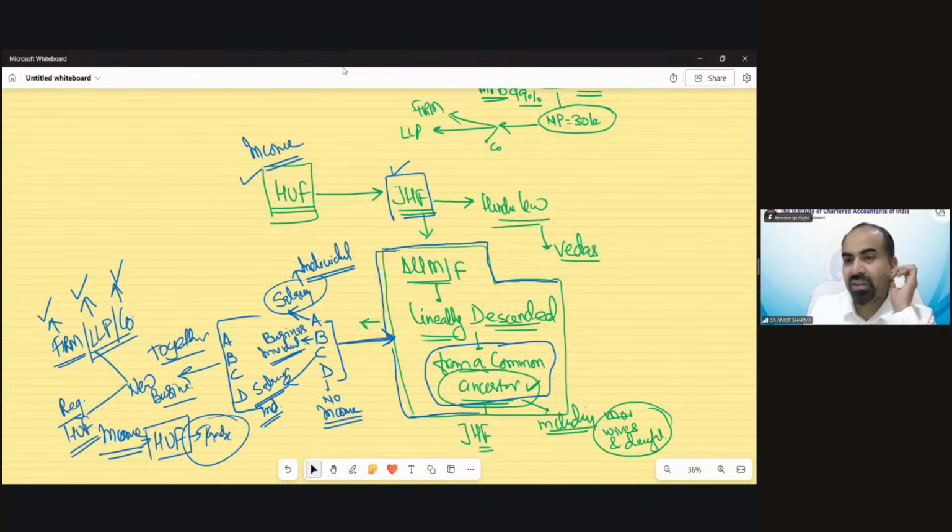Aditya is saying, sir, Karta will pay tax in HUF, but can I start another company? Karta is just the representative. HUF is going to pay the tax. All members need to bear that tax. But you can start another company. You can start multiple companies and firms. That is no issue.